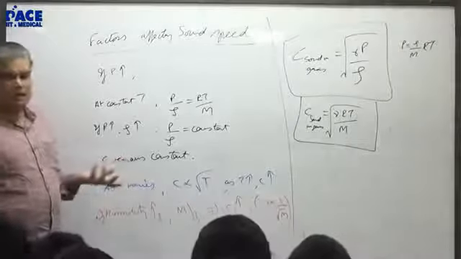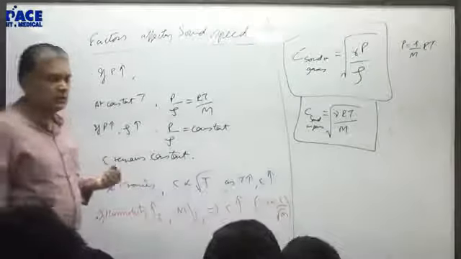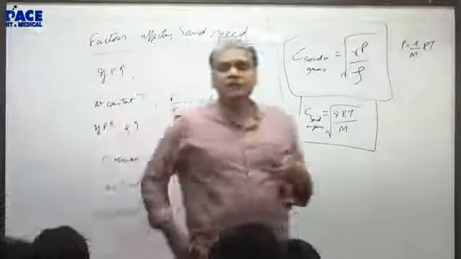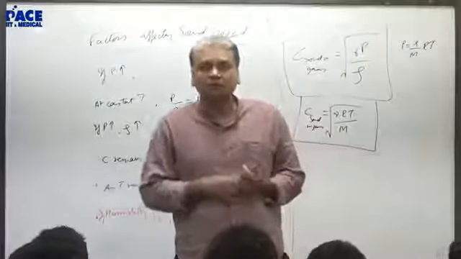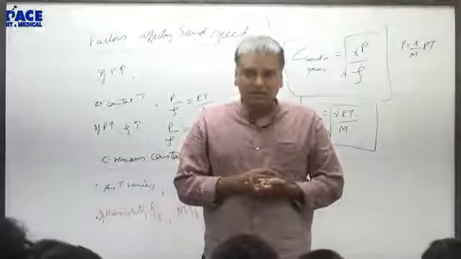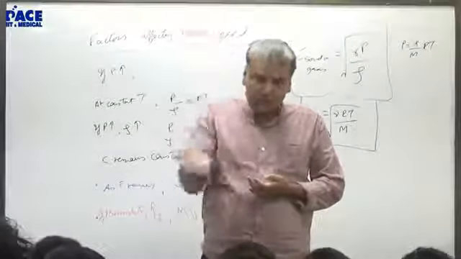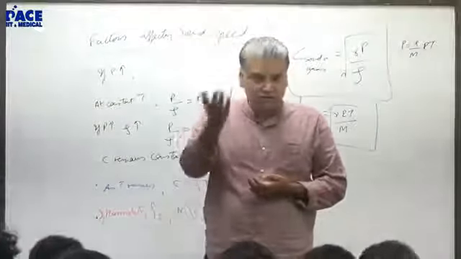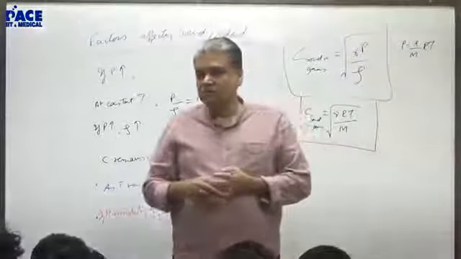Sir, can you explain the last part, the humidity part? Humidity means more water vapor in air. Water vapor is a lighter component. Clouds are up above, right? Water vapor goes up because it is lighter than the rest. So water vapor is a lighter component of air.